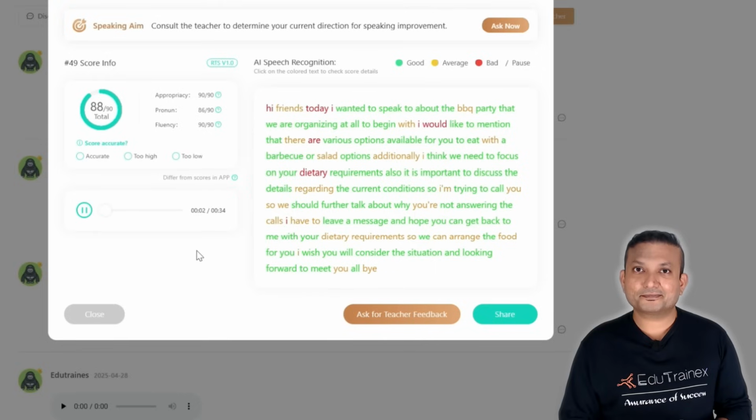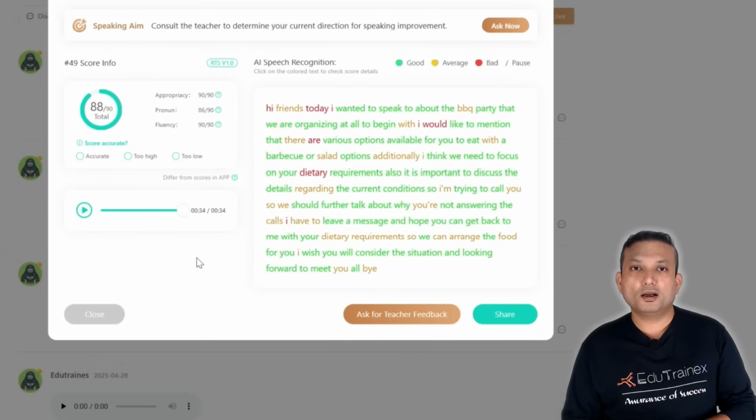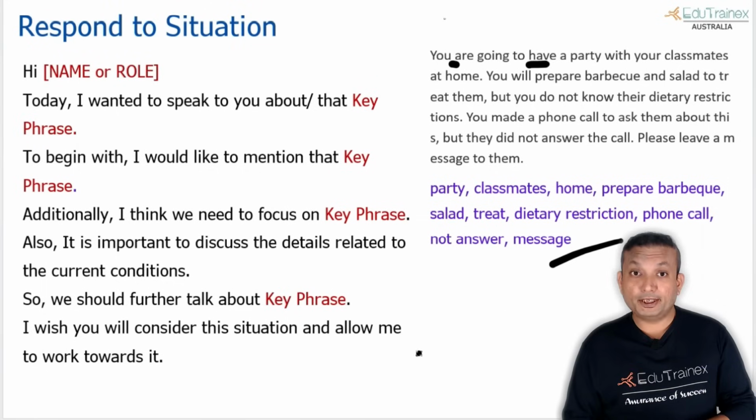Hi friends, today I wanted to speak to you about the barbecue party that we are organizing at home. To begin with, I would like to mention that there are various options available for you to eat, whether barbecue or salad options. Additionally, I think we need to focus on your dietary requirements. Also, it is important to discuss the details regarding the current condition, so I am trying to call you. So we should further talk about why you're not answering the call, so I have to leave a message, and hope you can get back to me with your dietary requirements so we can arrange the food for you. I wish you will consider the situation and looking forward to meet you all. Bye.